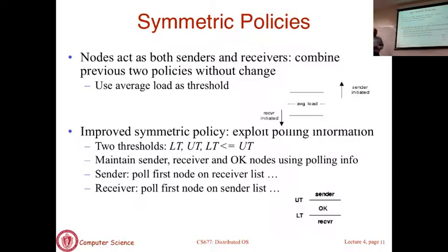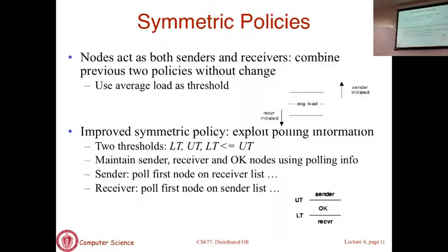So again, the same kind of techniques are going to apply here. If you are the sender, if your load rises above the high threshold, you become a sender. You implement whatever we said in the sender initiated policy. You go first to pick some task which you want to offload. Then you go poll machines, find a machine that is lightly loaded and try to send it along. And vice versa. If your load falls below a threshold, you become a receiver. You start polling machines, you basically ask for work and you receive work. So both of these will work.